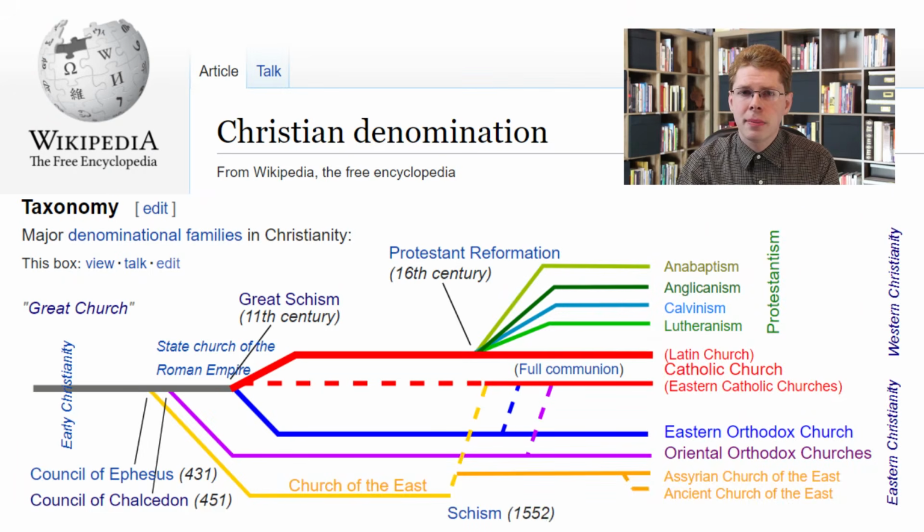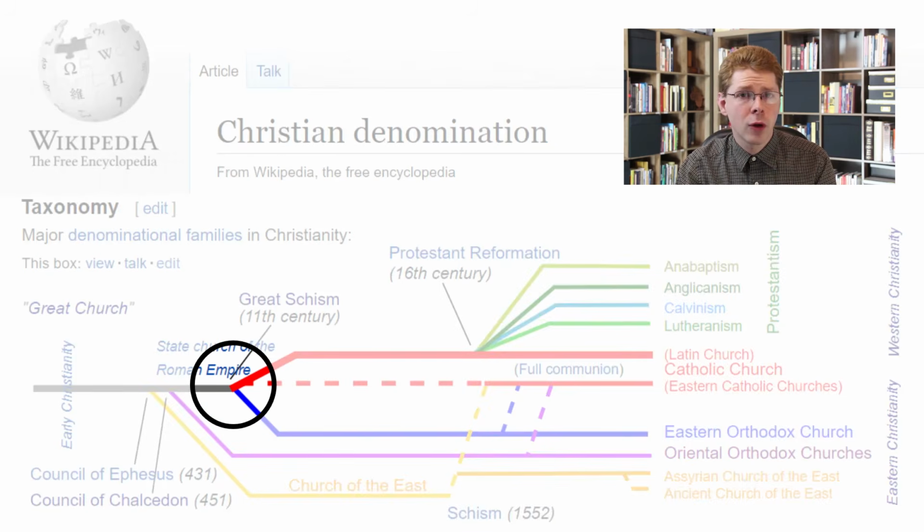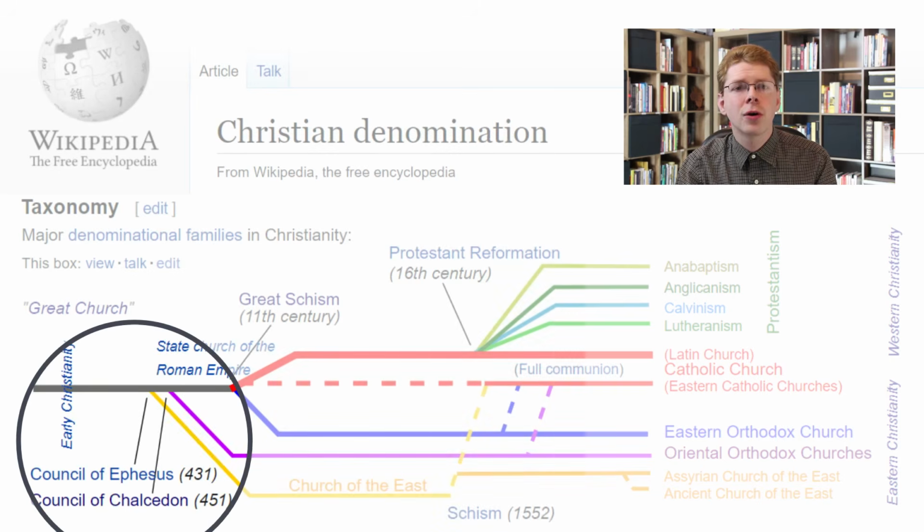So let's look back at Wikipedia's chart. Notice that for the East-West Schism, they show a two-way fork and don't assign the church to either side before the split. Now consider two earlier schisms in the church. One is the Oriental Orthodox churches exiting at the Council of Chalcedon, and the other is the Church of the East doing so at the Council of Ephesus.